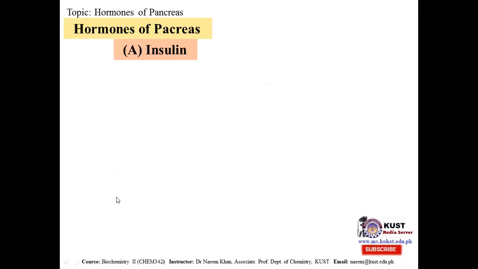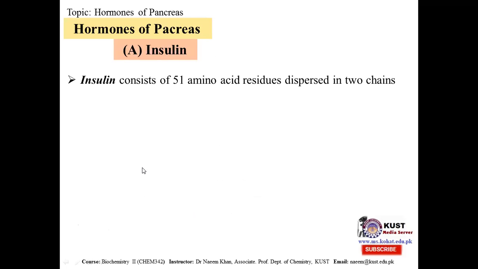Hormones of pancreas, as we mentioned, the pancreas secretes two types of hormone, which is insulin and the other is glucagon. They are endocrine function. Insulin, if we see, is composed of 51 amino acids. As we mentioned at the first slide, these are peptide hormones.